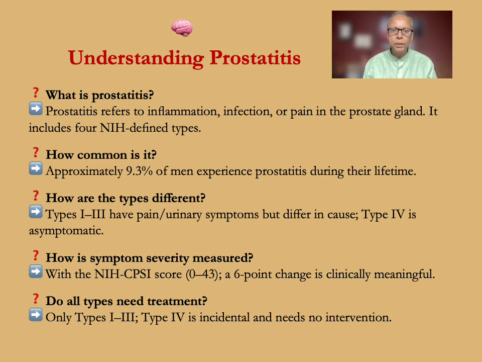How are the types different? Types 1 to 3 have pain and urinary symptoms, but differ in cause. Type 4 is asymptomatic. How is symptom severity measured? With the NIH-CPSI score, that is chronic prostatitis symptom index score of 0 to 43, a 6-point change is clinically meaningful. Do all types need therapy? Only types 1 to 3. Type 4 is incidental and needs no intervention.